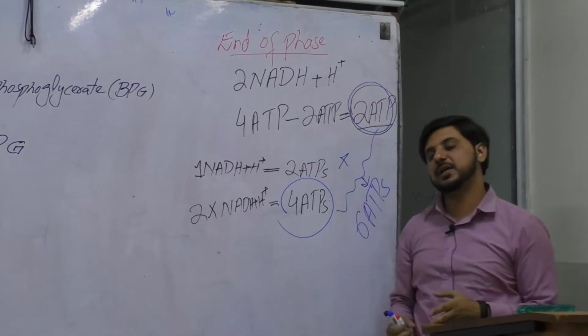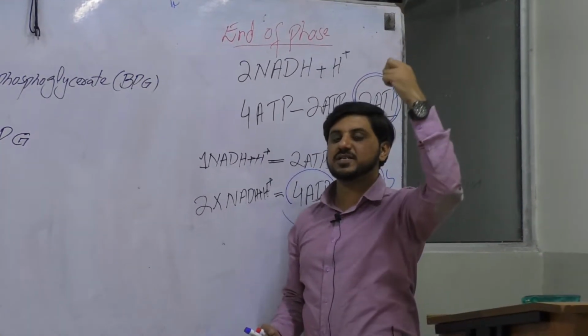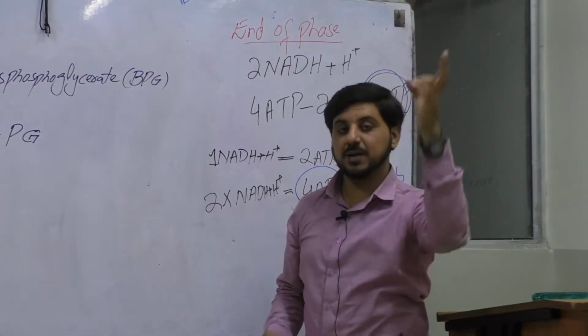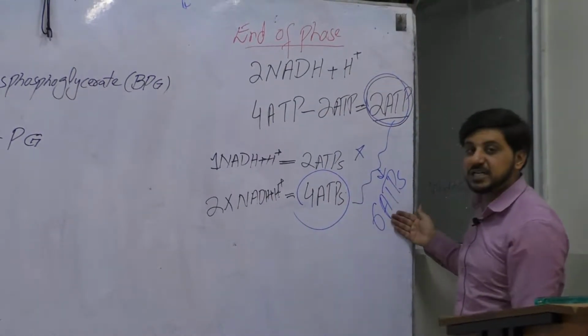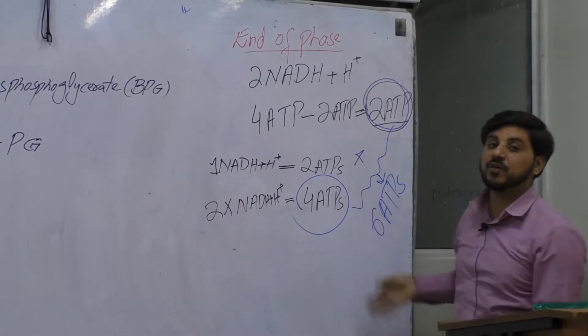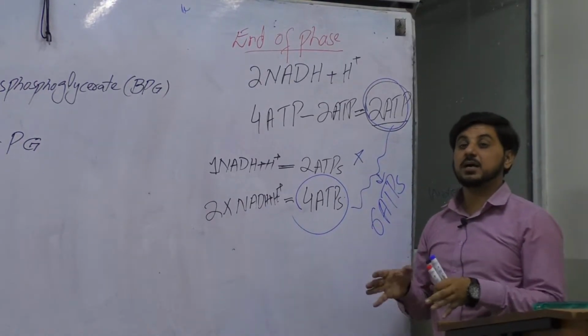And how many ATPs have we invested at the start? We have invested only 2 ATPs. And by investing 2 molecules of ATPs, we are getting 6 ATPs, which is the profit of the cell.